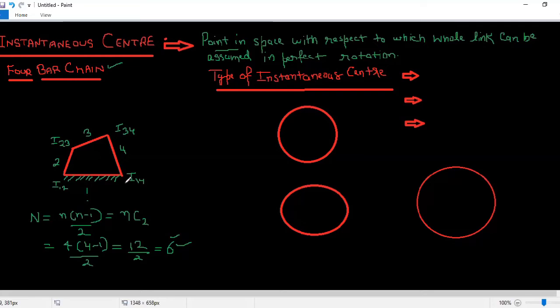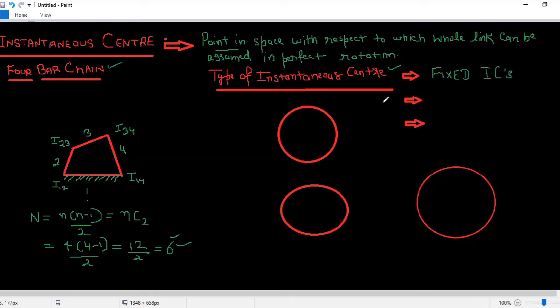Clear? But before that, I must tell you how many types of instantaneous centers are available. To start with, the first one, the biggest type of instantaneous centers, is known as fixed instantaneous centers.